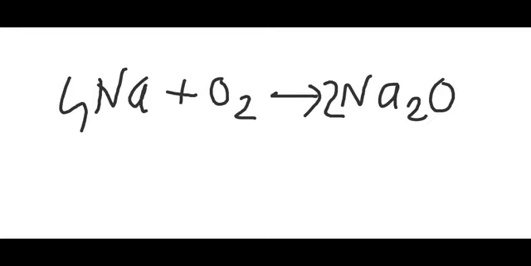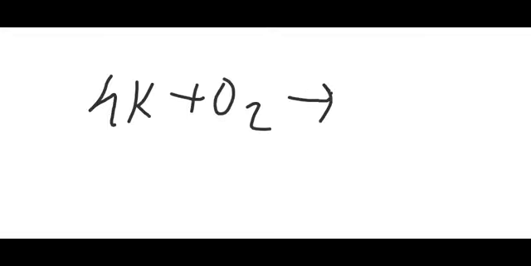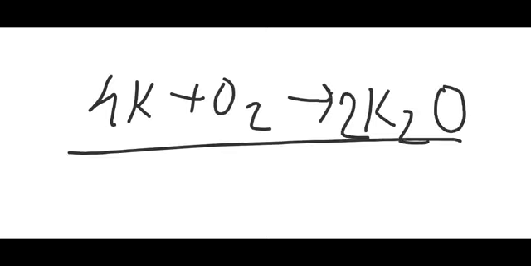Let's see the reaction with potassium. When potassium reacts with atmospheric oxygen, it forms potassium oxide. Okay, so this is the balanced chemical reaction for the reaction of potassium with oxygen. So it forms potassium oxide.